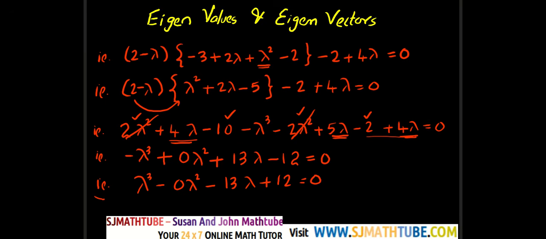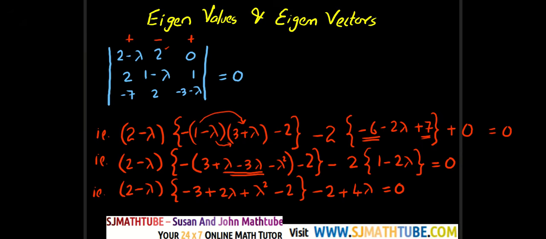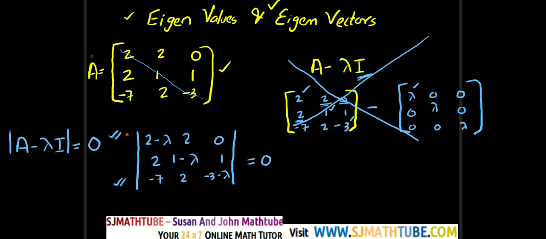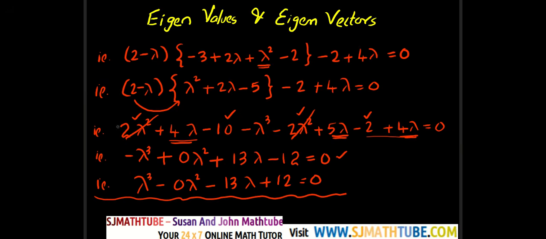But since you're going to use a calculator, it doesn't make much difference. If you want, you can leave it as such. Anyway, this is called the characteristic equation. Look at this. I told you, if the given matrix is of order 3 by 3, then the characteristic equation will be cubic.